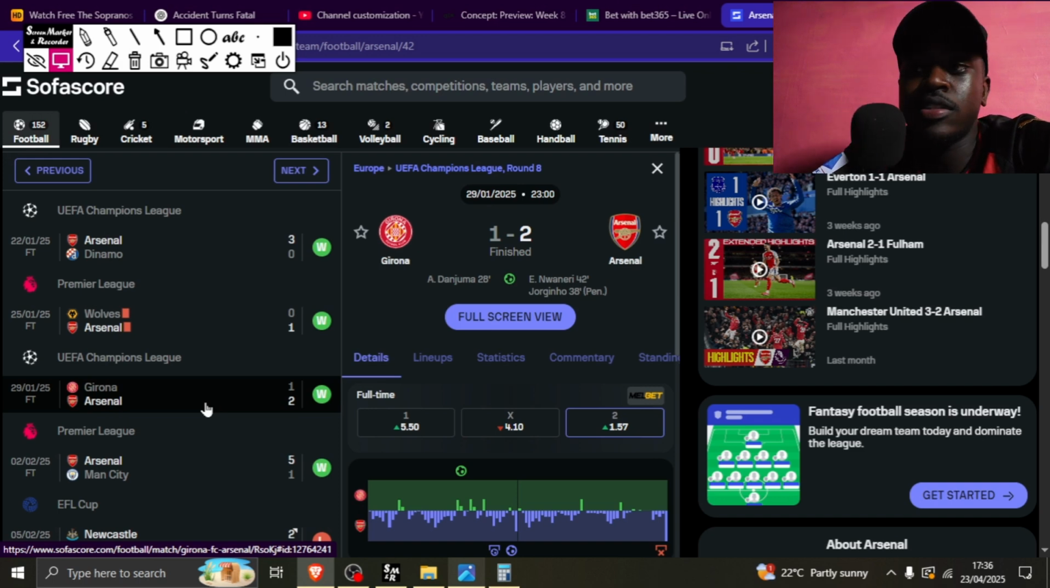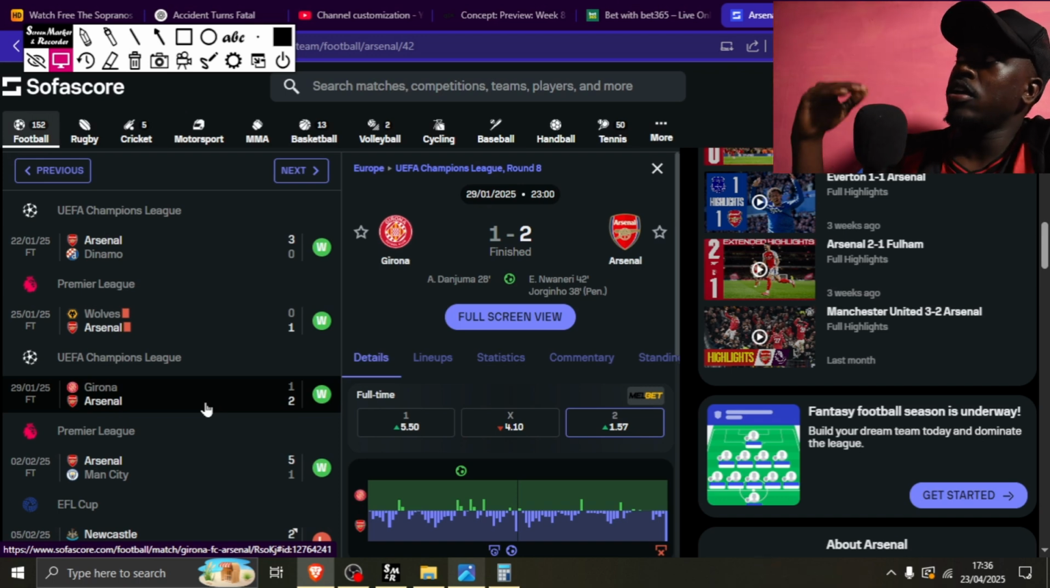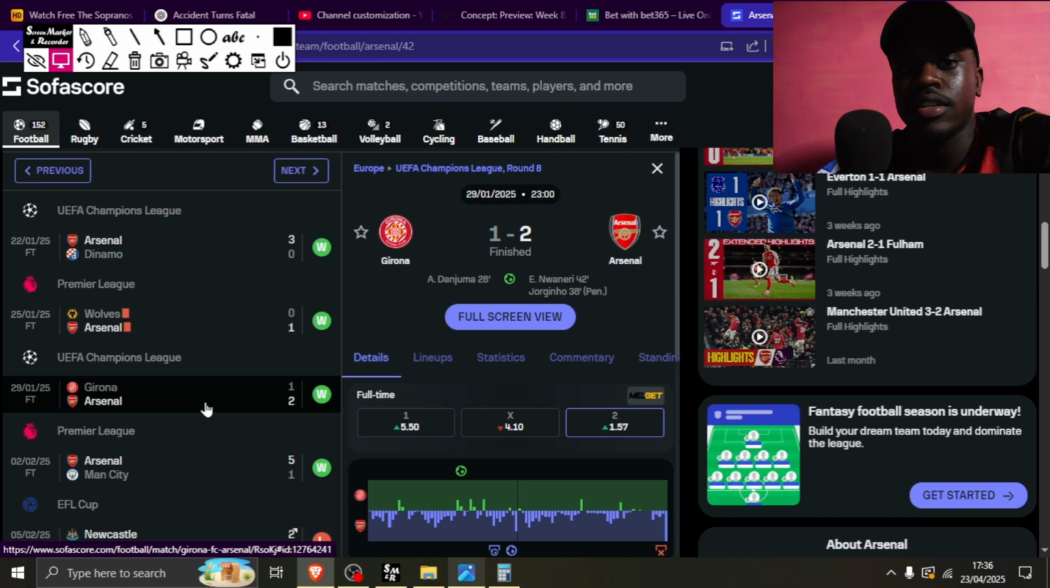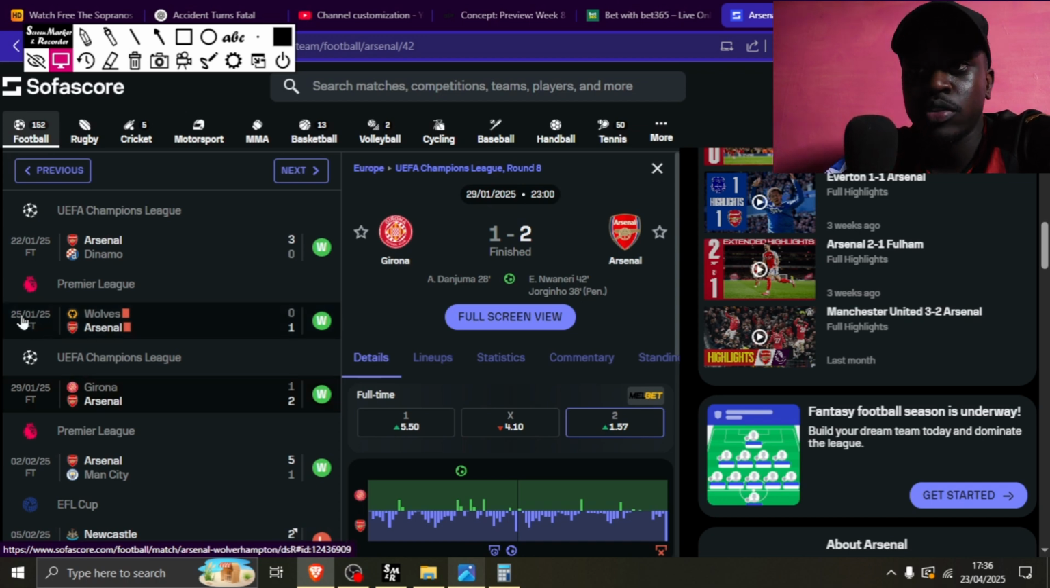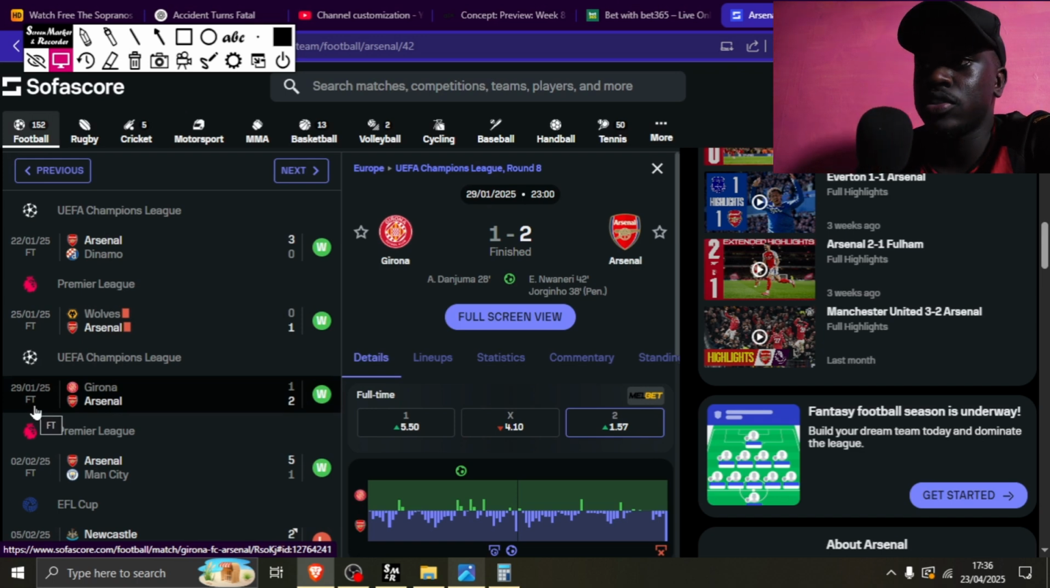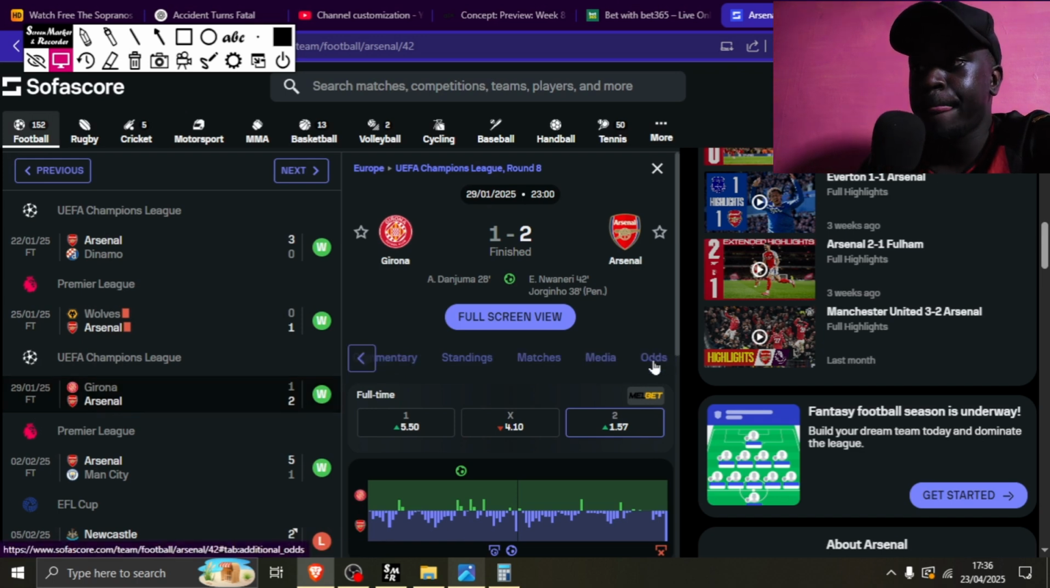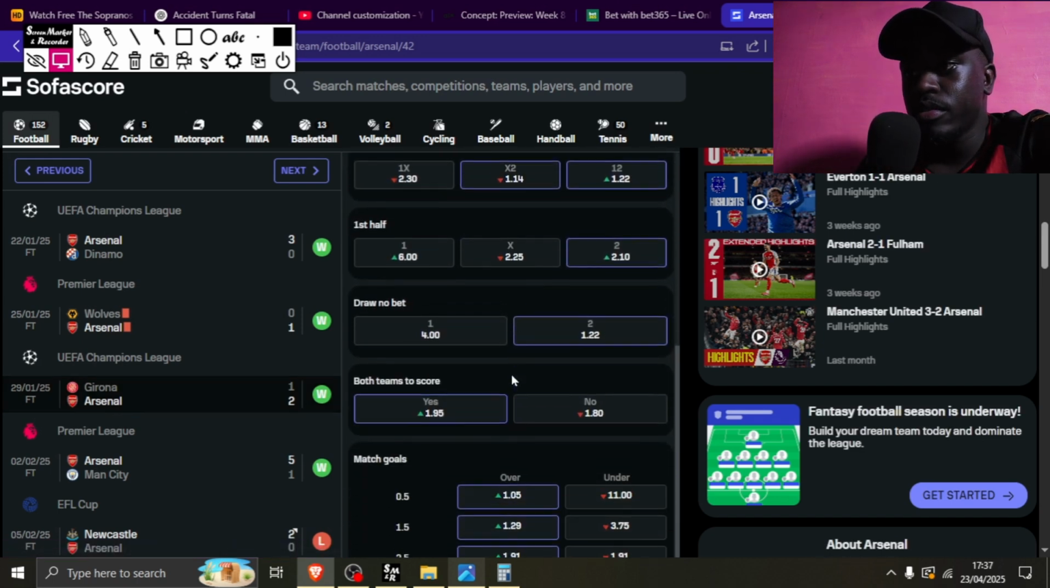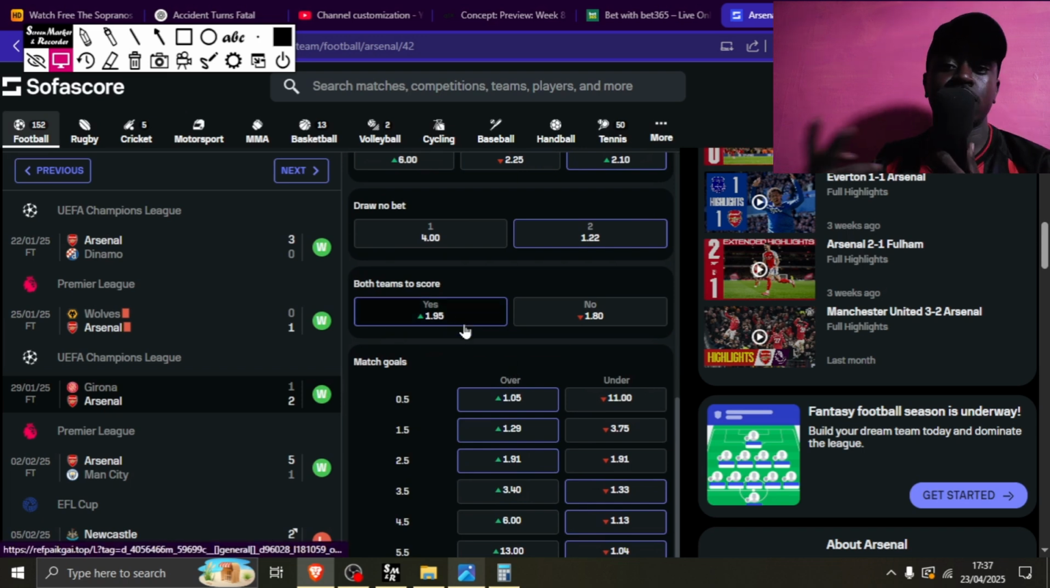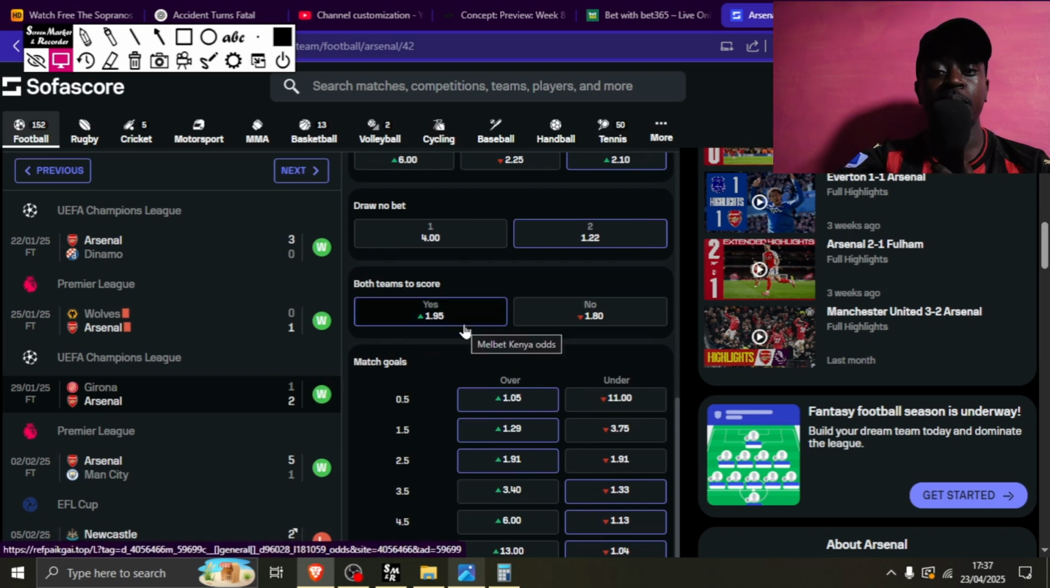And the great thing about this strategy is the distance between the games. It's not consecutive, so you have time to bet on the next team. So this one was on the 25th. You can see the next game was on the 29th, this one for Girona. Now let's look at the odds. You see the odds are almost at 2. Here you almost doubled your money.